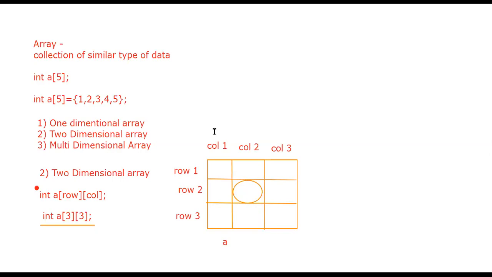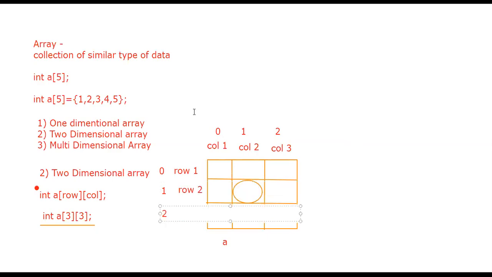Guys, don't get confused with this. By default, array indexing starts with 0, then 1, and then 2. Everyone is clear, right?